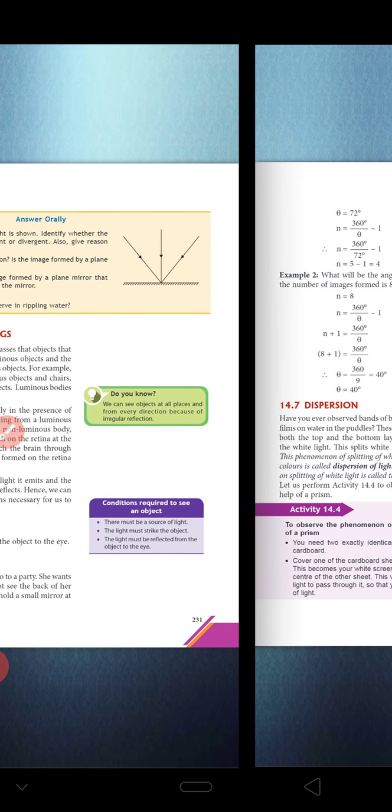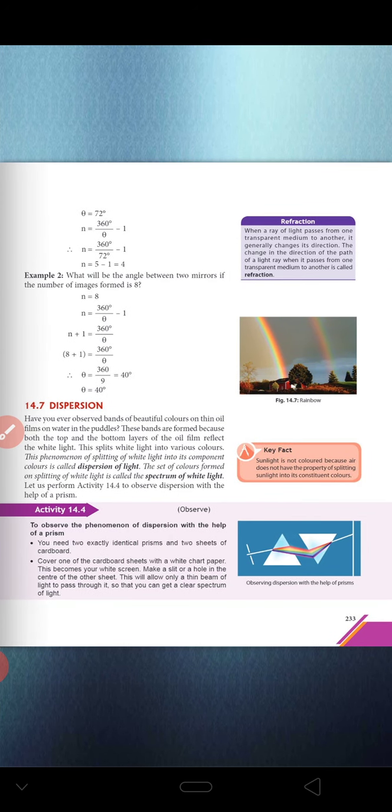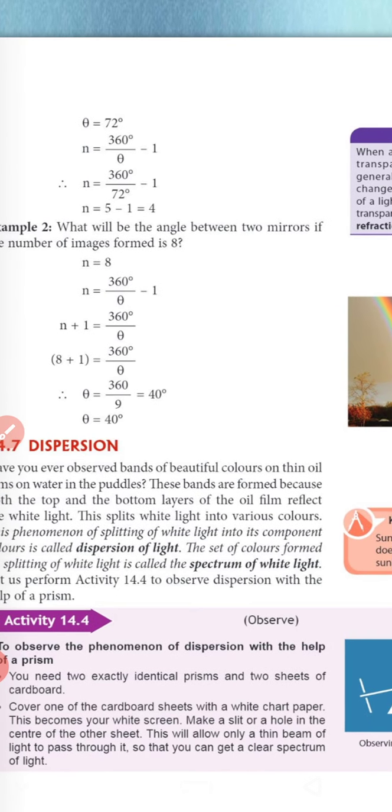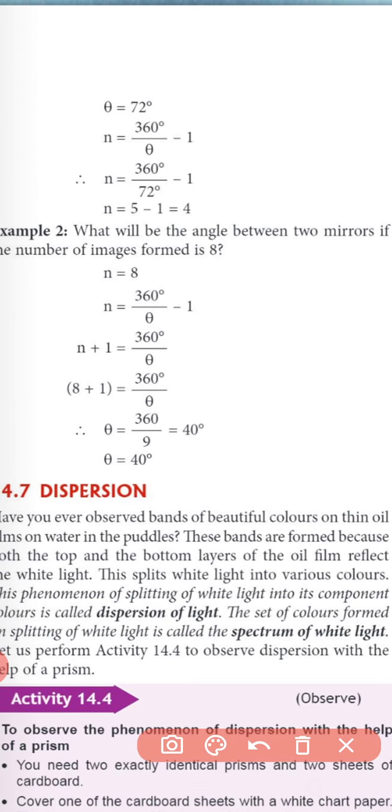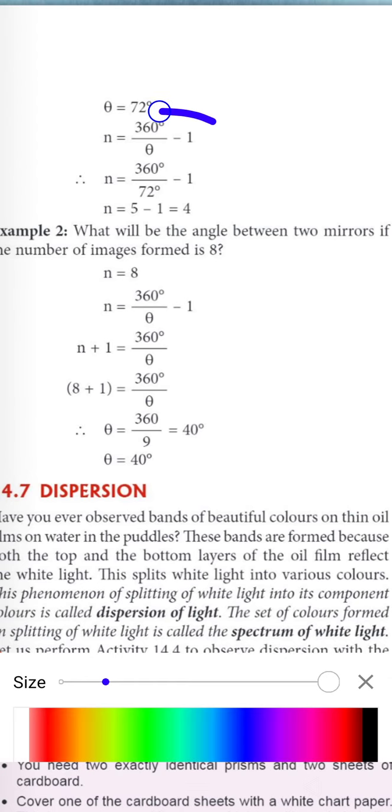So what is this formula? Our formula is n is equal to 360 by theta minus 1. So the number of images n is equal to 360 degree by theta minus 1, where theta means the angle at which you place the mirrors. This is the formula to find the number of images.